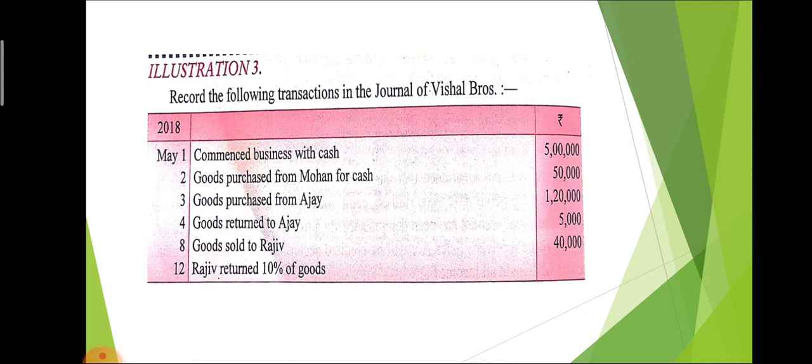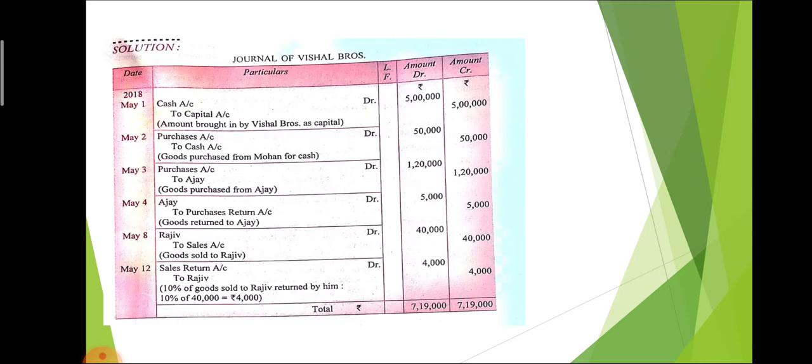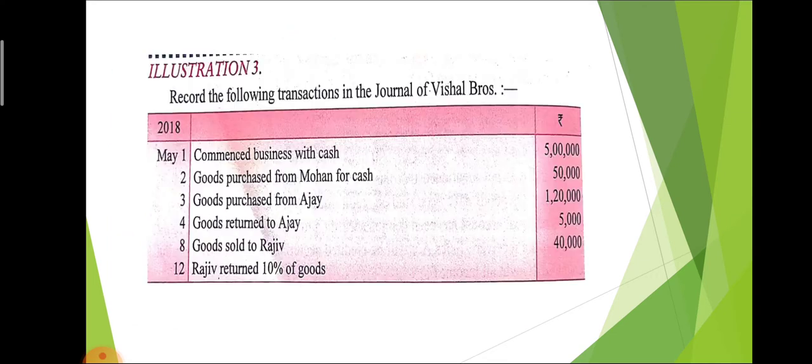If purchase account is debited in the case of purchase, so purchase return is always opposite of purchase. So purchase is always debited, so purchase return is always credited. To whom? To Ajay. So the journal entry will be Ajay debit to purchase return account.